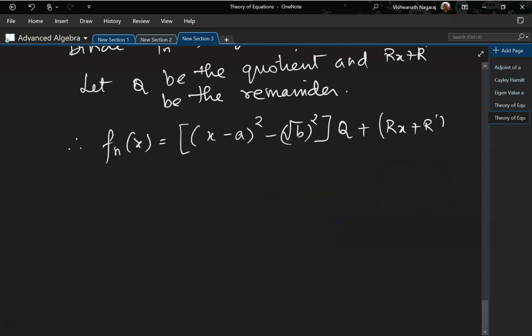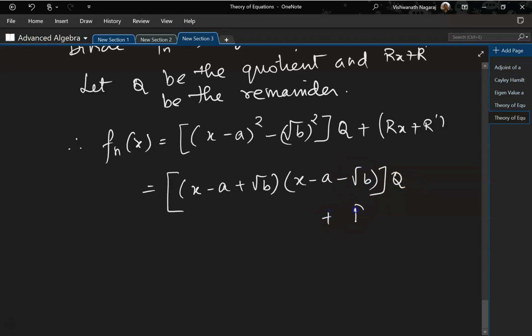Okay, so now this can be written as, this is a square minus b square, which is a plus b, a minus b. So this can be written as x minus a plus root b times x minus a minus root b quotient plus rx plus r prime.